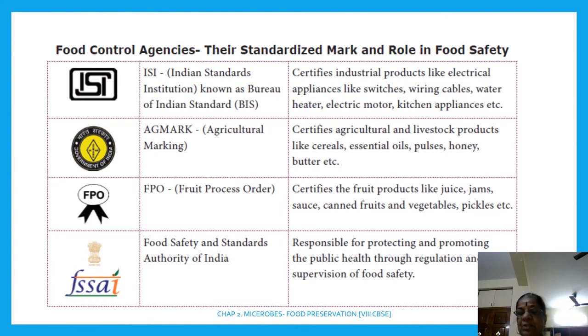Preservatives are used in the kitchen on a daily basis. Can you name them? Vinegar and oil are common preservatives used in the kitchen. I hope you could recollect points like this. Then chemicals: sodium benzoate, sodium metabisulfite and potassium metabisulfite are used in jelly, jam and squashes. Jam, jelly and squashes. Right?